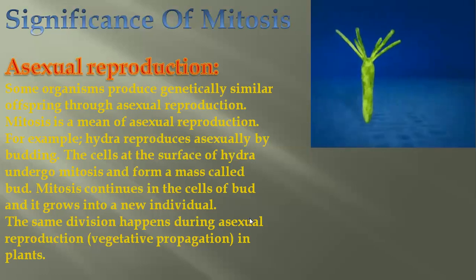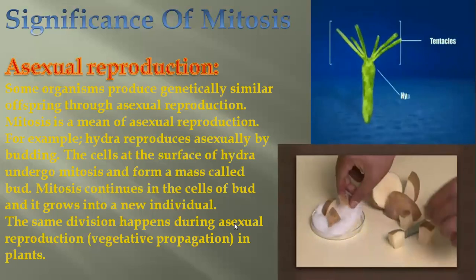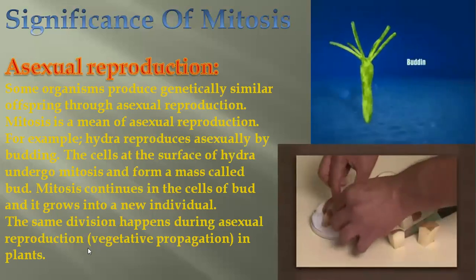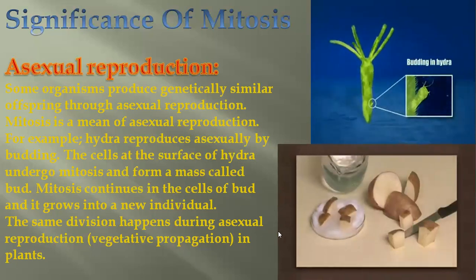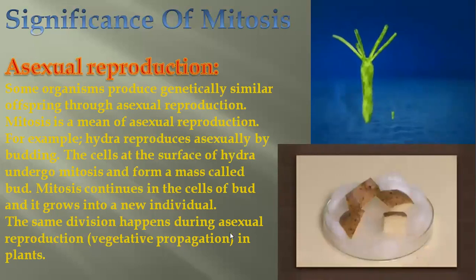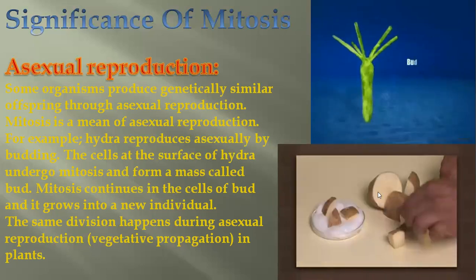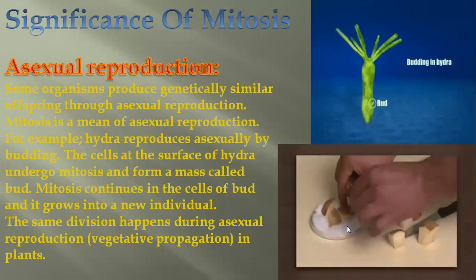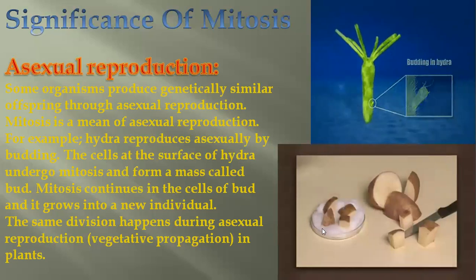The same division happens during asexual reproduction in plants. Asexual reproduction in plants is called vegetative propagation. Vegetative means the vegetative parts of them, and propagation means to spread. So you can see there are some pieces of potato cut off. We place them on cotton, and then we just give water.